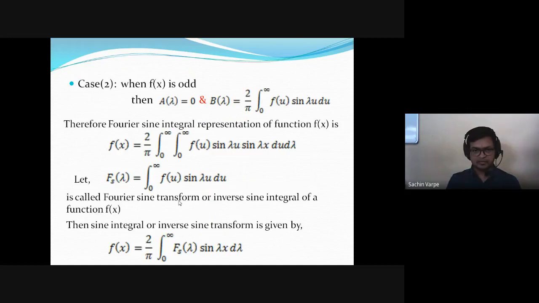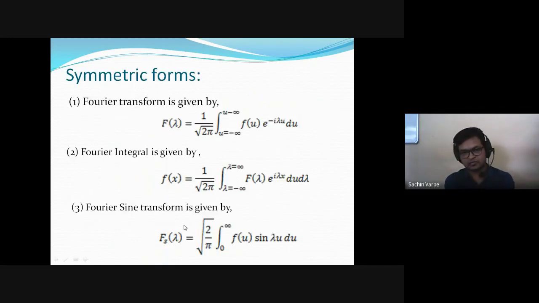So we write this 2 by pi as root 2 by pi into root 2 by pi, and one root 2 by pi we give to the inner integral and one to the outer integral. So when we write the inner integral as root 2 by pi times the integral from 0 to infinity f of u sine of lambda u du, that is called the Fourier sine transform, or symmetric form of Fourier sine transform. Here it is denoted by fs of lambda.